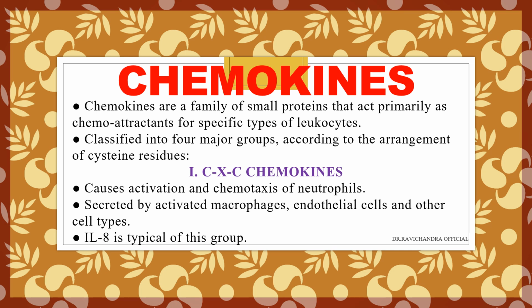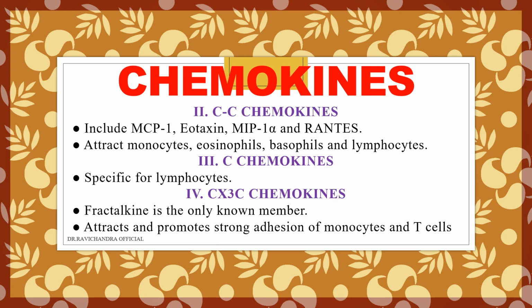So CXC chemokines will help in activation and chemotaxis of neutrophils. Interleukin 8 is a classical example of CXC chemokines. Next, CC chemokines. They include MCP1, eotaxin, MIP1 alpha, and RANTES.